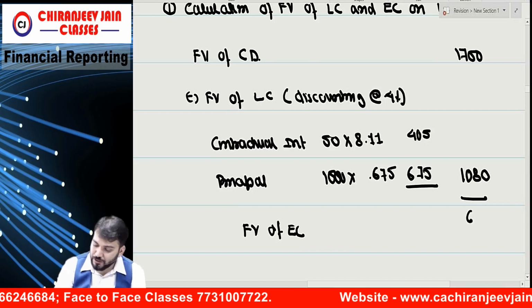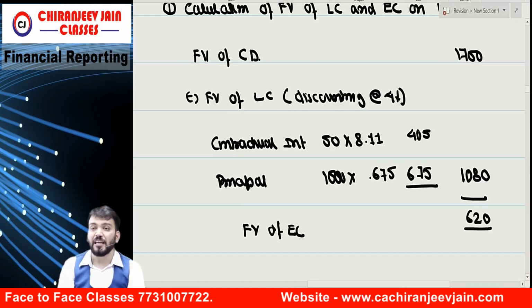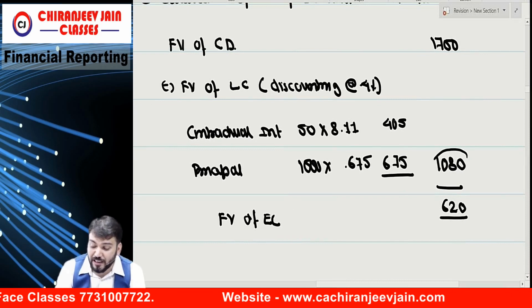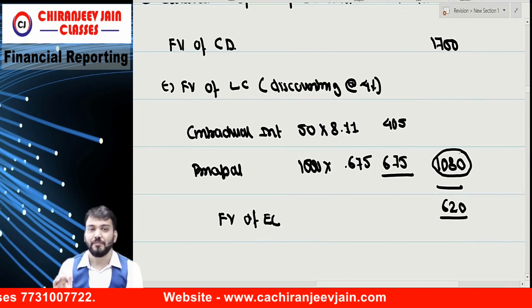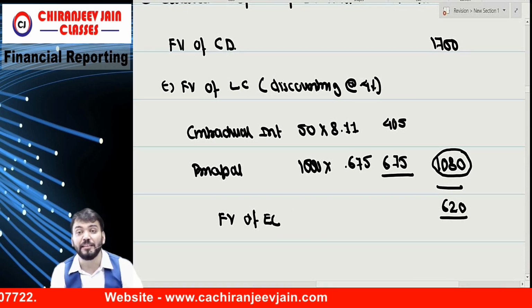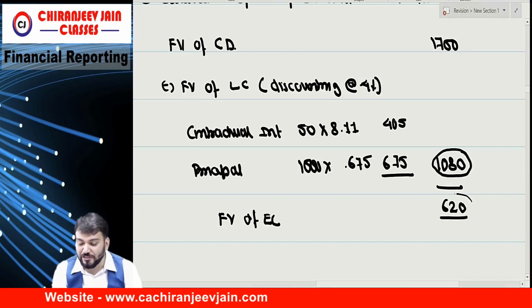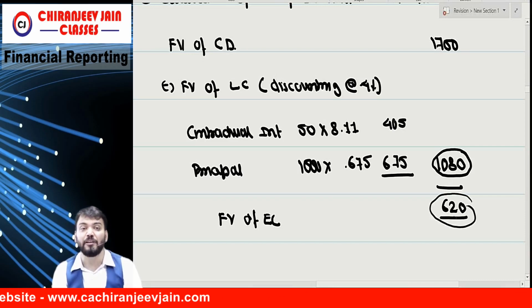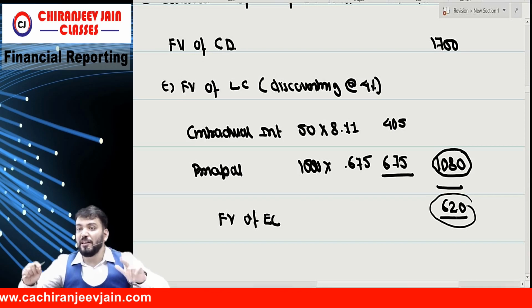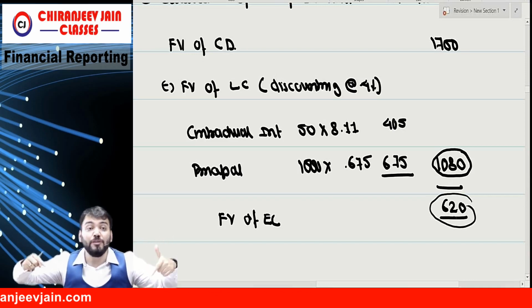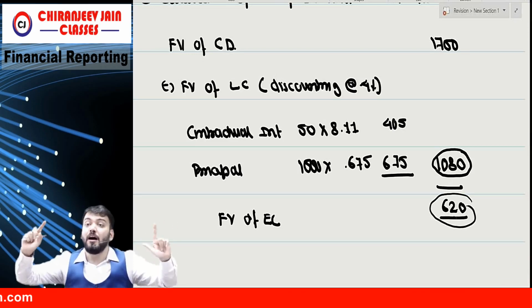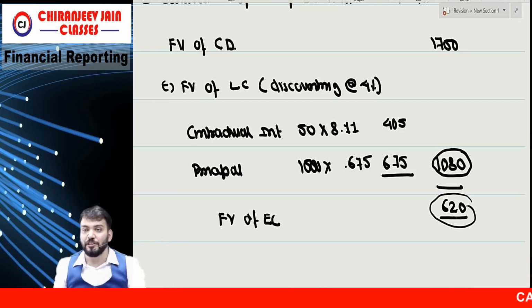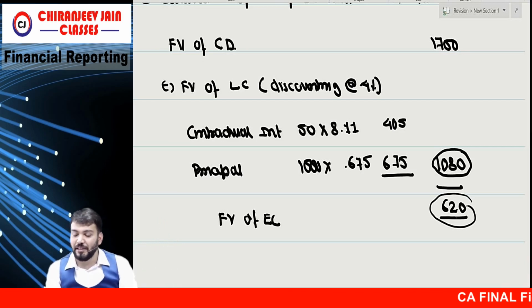So tell me, what is the fair value of the equity component? 620. Means consideration paid for the liability component is 1080, and consideration paid for the equity component is 620. Means when you have repurchased, how much you have paid for the liability component and how much for the equity component, that we have bifurcated. Correct?